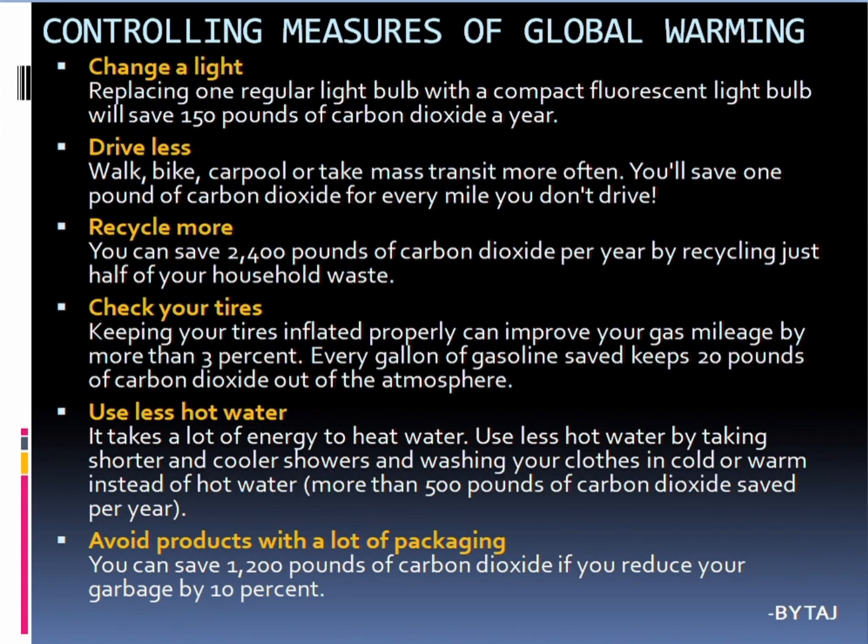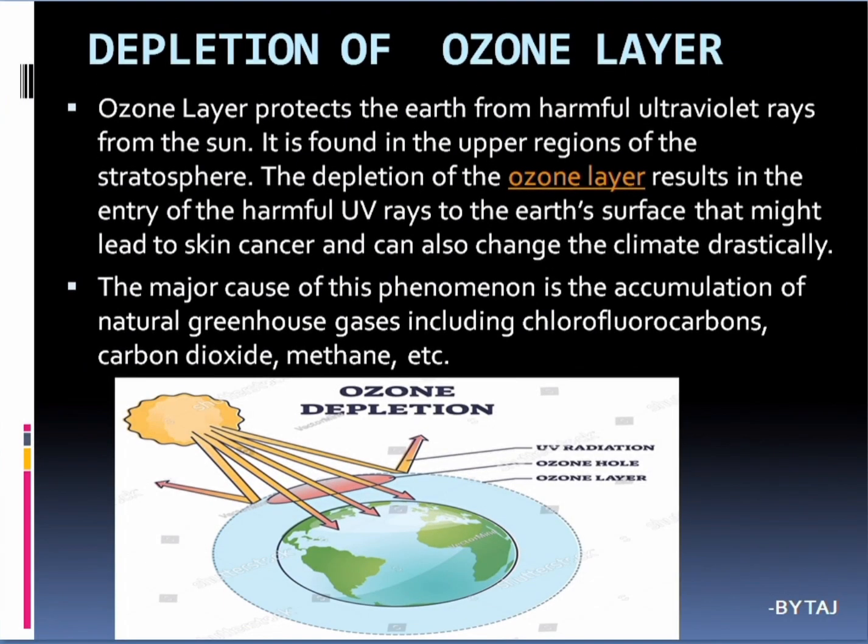So coming to the next concept, depletion of the ozone layer. Ozone protects the earth from harmful ultraviolet rays, nothing but UV rays from the sun. It is found in the upper region of the stratosphere. So the ozone layer, where does it occur? In the upper region of the stratosphere. The depletion of the ozone layer results in the entry of harmful UV rays to the earth's surface. That might lead to skin cancer and also drastic changes in the climate.